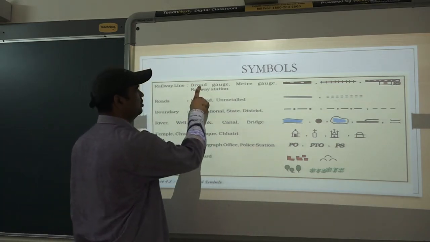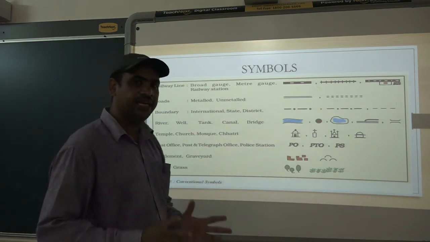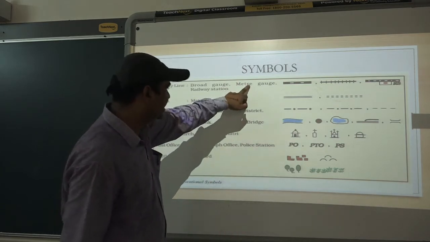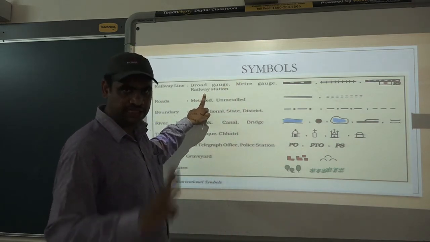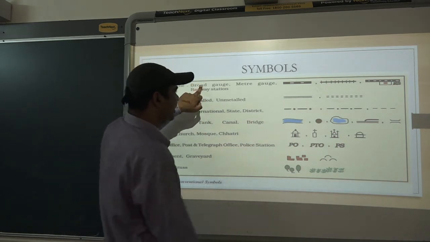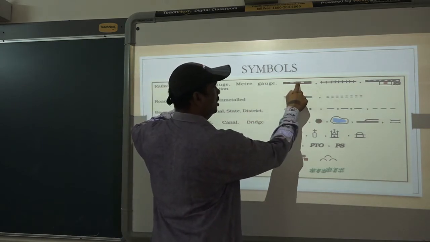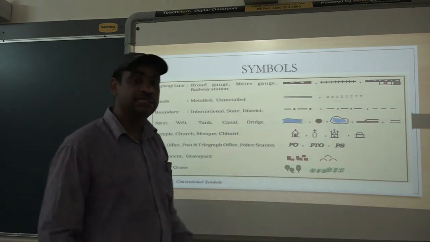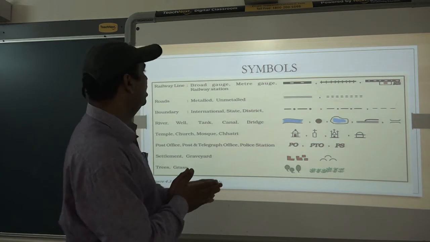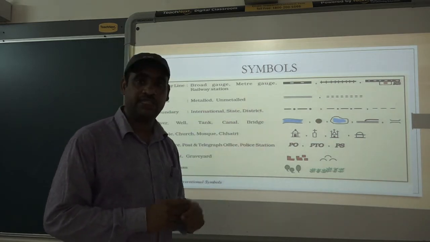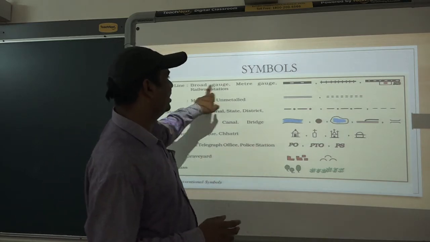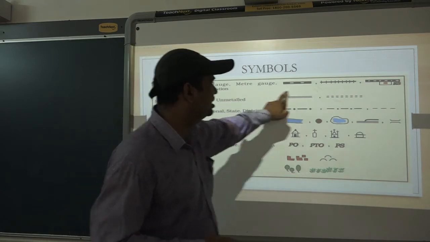For example, the first one is broad gauge. Broad gauge means the distance between the tracks is broad. Sometimes it is meter gauge, and then railway station. These are the three important symbols if you want to study railway lines. This symbol is used for broad gauge. In some areas we have broad gauge, and in some areas we have meter gauge, where the railway runs on meter gauge. So broad gauge is shown this way, meter gauge is shown this way.